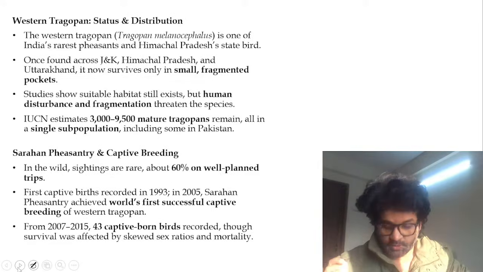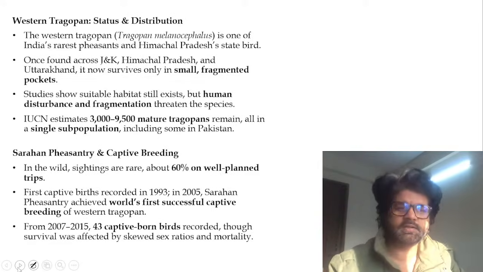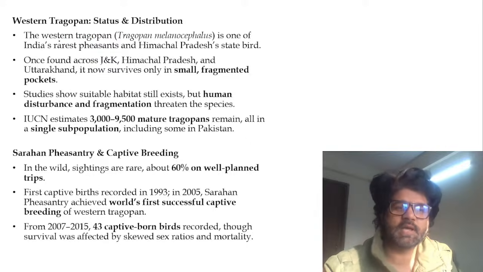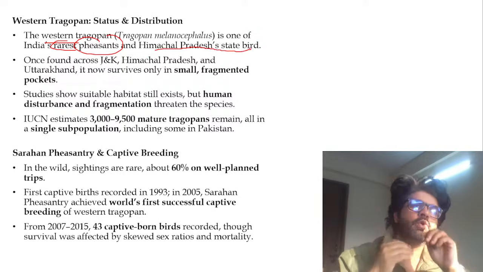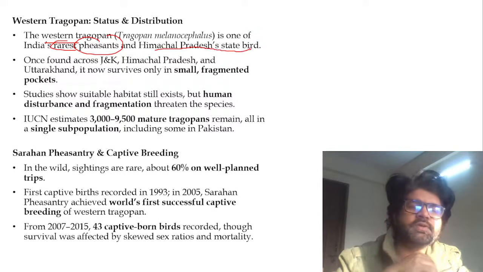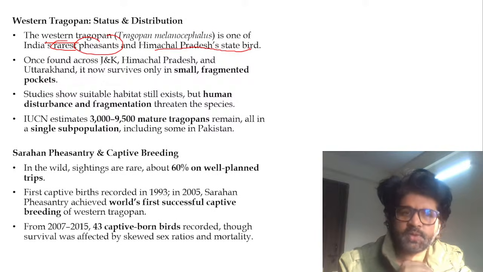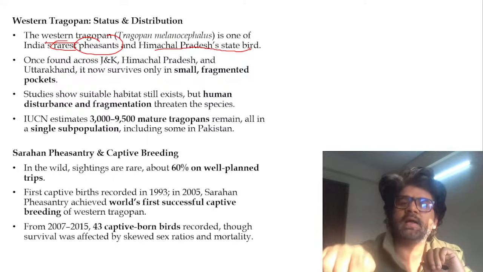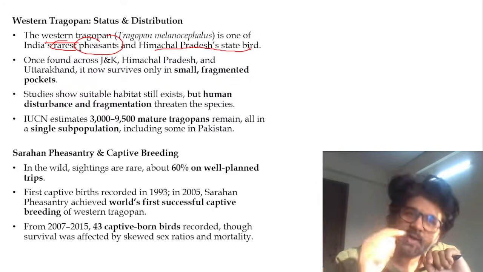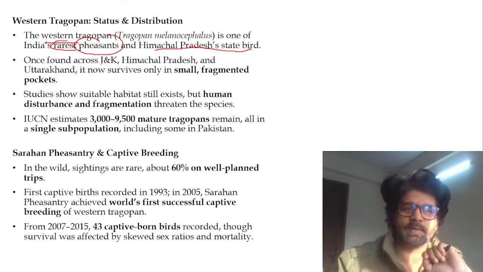Very good, Harshini. So what are the things which are important from an exam perspective? Western Tragopan: India's rarest pheasant, a land dwelling bird, Himachal Pradesh's state bird. Now you'll be like, why is UPSC 2026 asking about the state bird of Himachal Pradesh? Because it was in news. Why in 2016-17 did they ask about the state butterfly of Maharashtra? It must have been in news at that time. So keep it in mind.